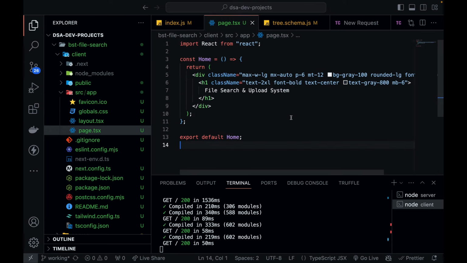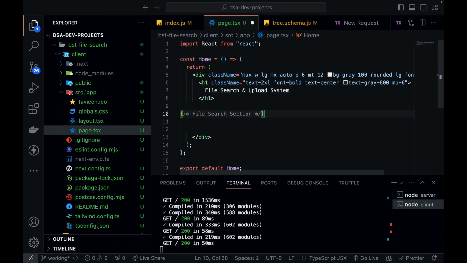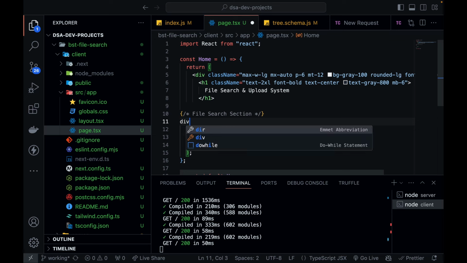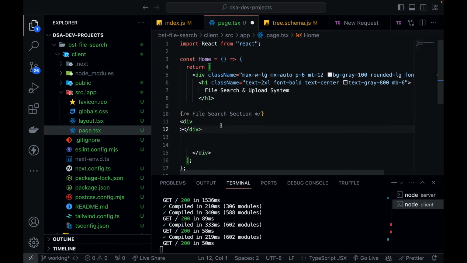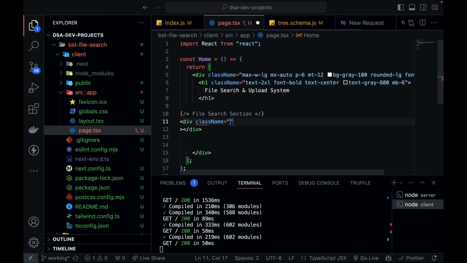Okay, now let's create some sections. So just below this heading, I need to create a section. So I'll create another section which will be called file search. Okay, so I'm going to create a new div tag for this, and this div tag will have some properties of margin from the bottom as 8. So I think this is good.